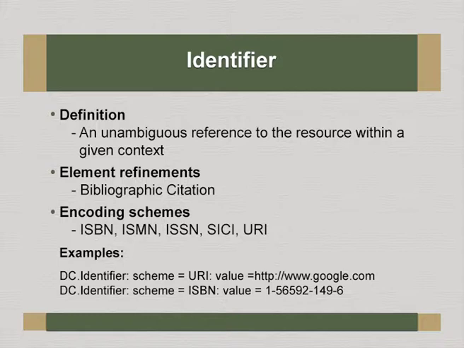Element refinement, of course, is bibliographic citation. The encoding scheme could be ISBN, ISSN or URI, anything could be the identifier. You can see the value scheme is URI, and the value is some http www.google.com, something like that. And for ISBN, of course, you can enter the value of the ISBN.